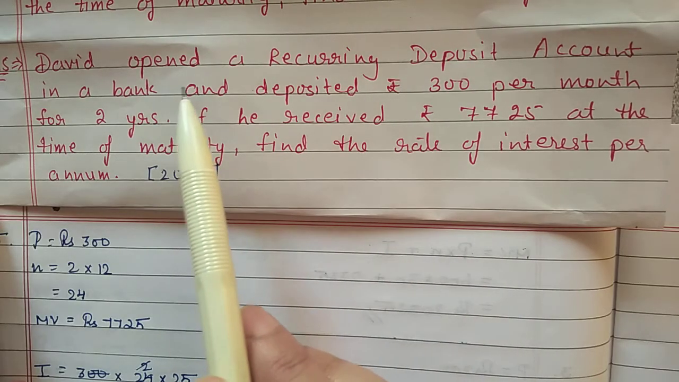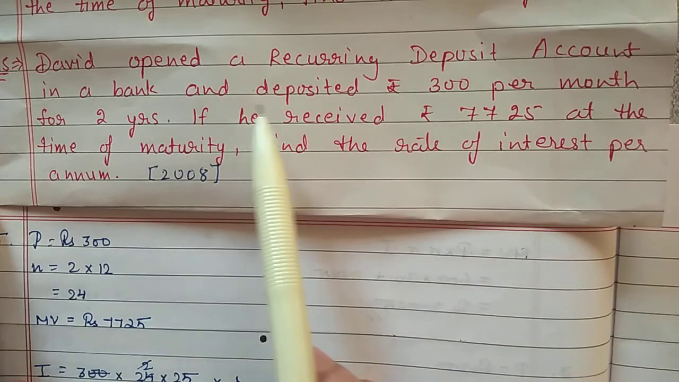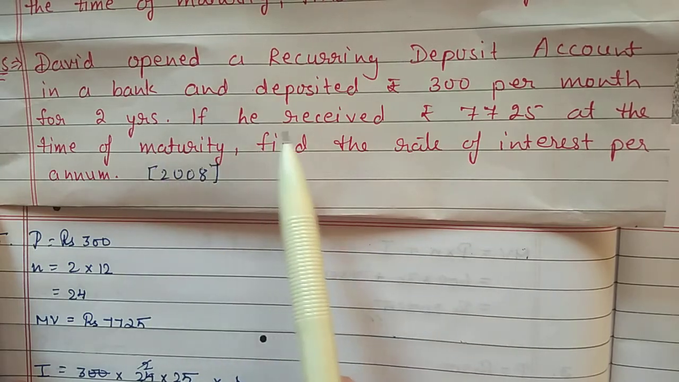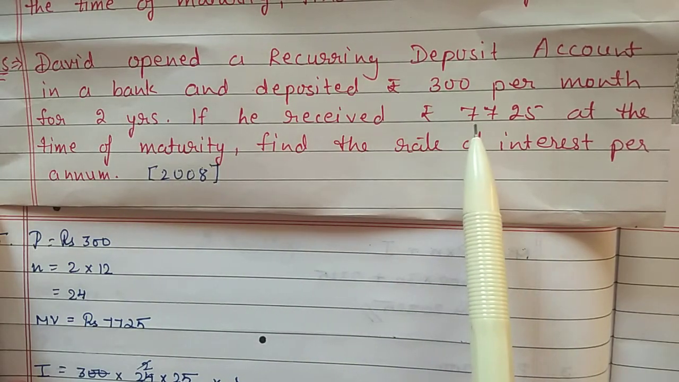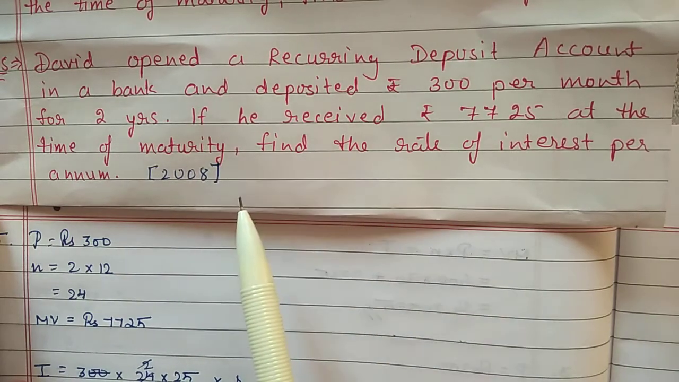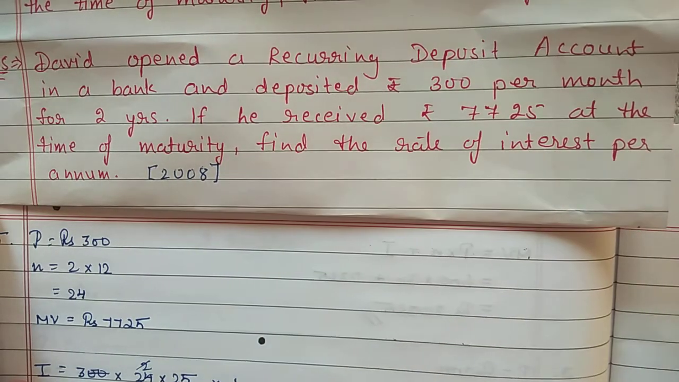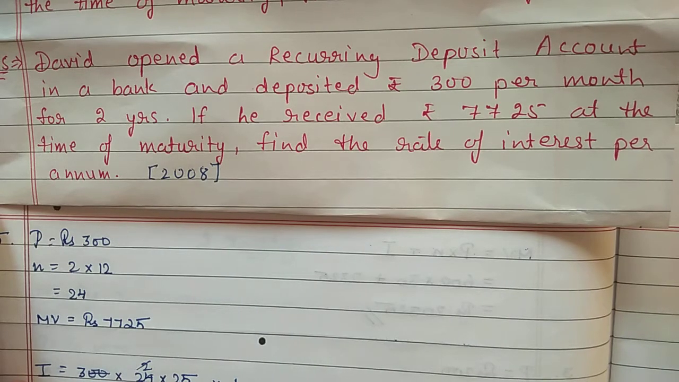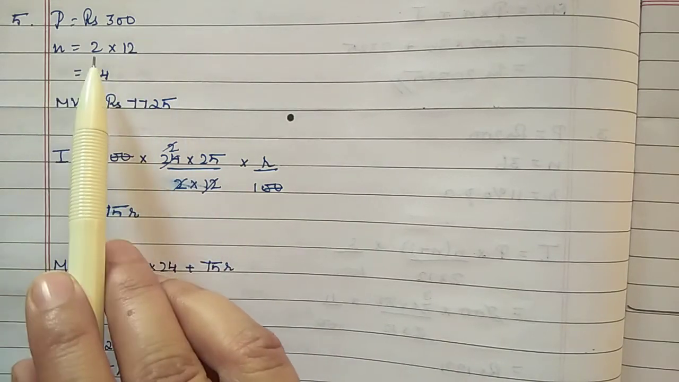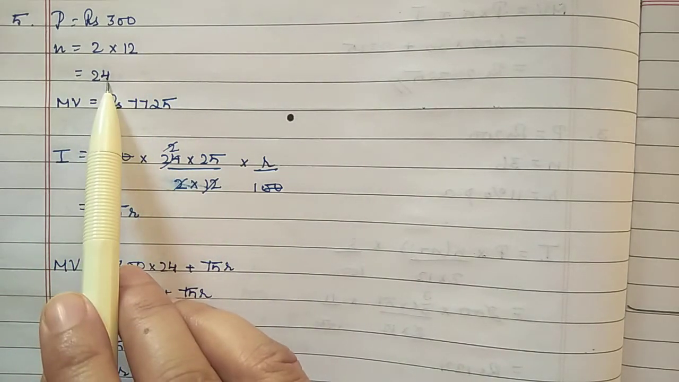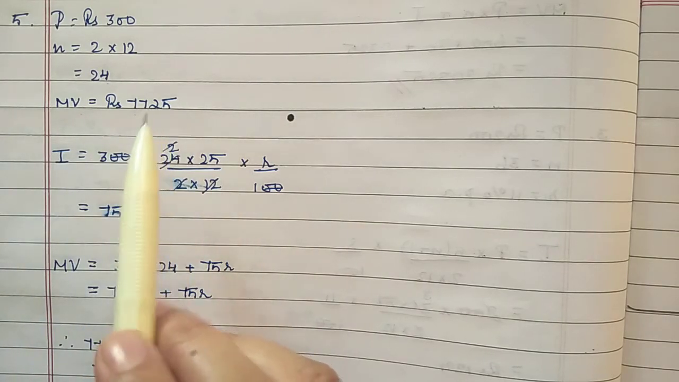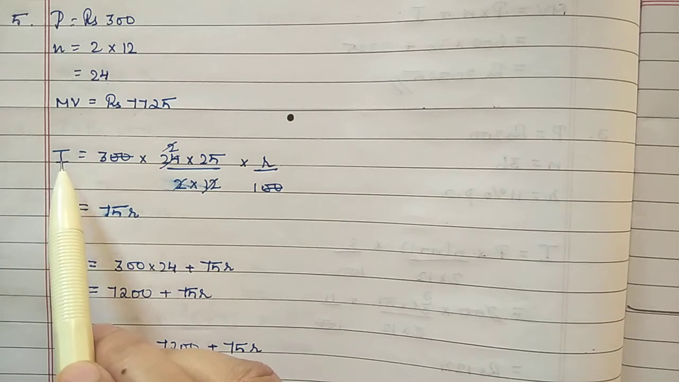Question number 5. David opened a recurring deposit account in a bank and deposited 300 rupees per month for 2 years. If he received 7,725 at the time of maturity, find the rate of interest per annum. This question has come for 2008. In this question, principal amount is given 300 rupees. Time is given 2 years. 2 into 12 means 24 months and maturity value is given 7,725.